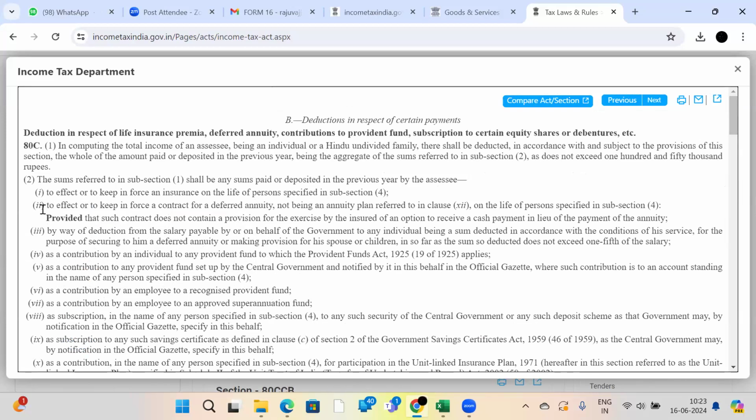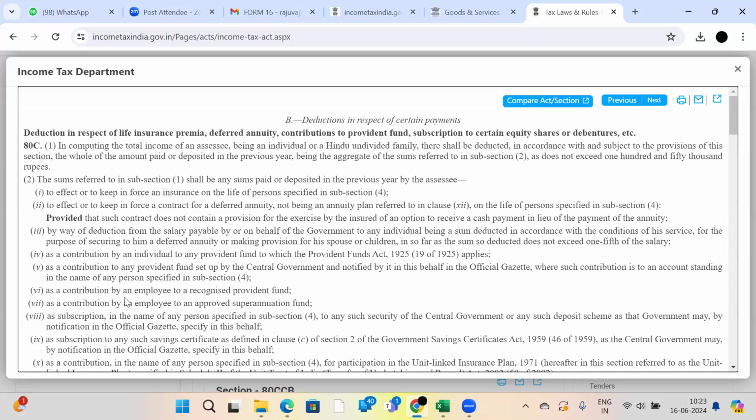See, if you see here, what is the amount we will get deduction? The sums referred to in subsection 1 shall be any sum paid or deposited in the previous year by the assessee. All these amounts, each and every amount, if you read yourself, all these will get a deduction.